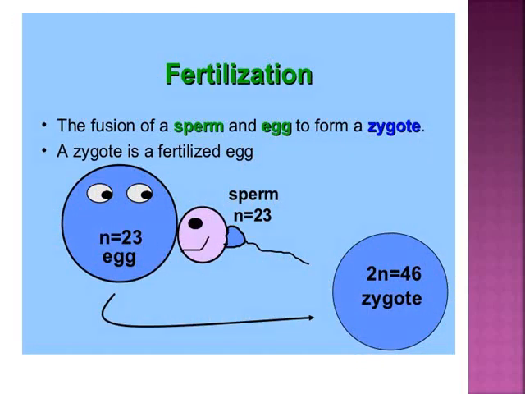We know that in fertilization, that process is very important. What is the meaning of fertilization? There is the fusion of sperm and egg. Sperms come from the male gamete and eggs come from the female gamete, and when these cells fuse, there will be formation of a zygote. The zygote is a fertilized egg, where there will be formation of an embryo, developmental stages, and then an individual.